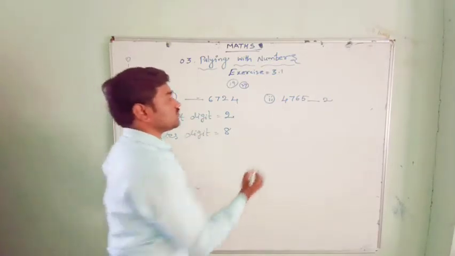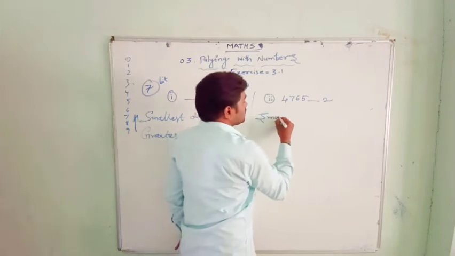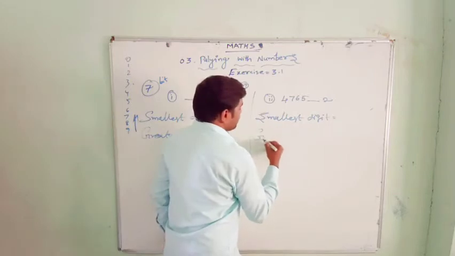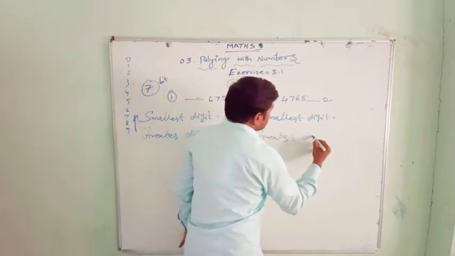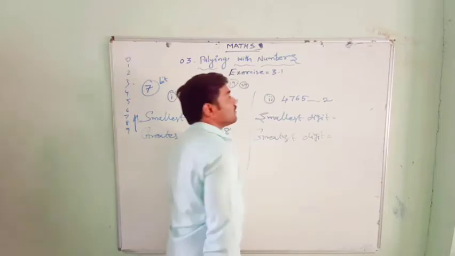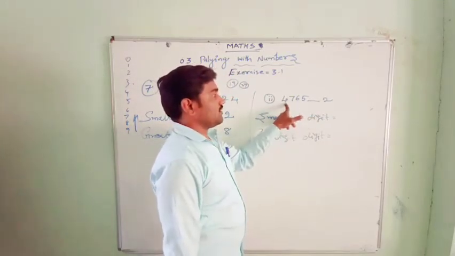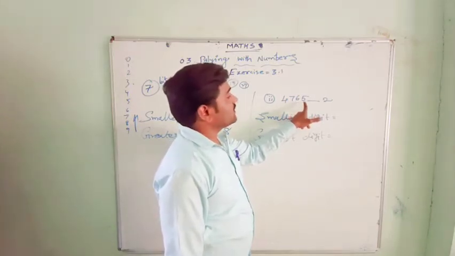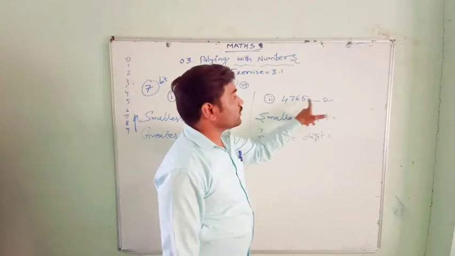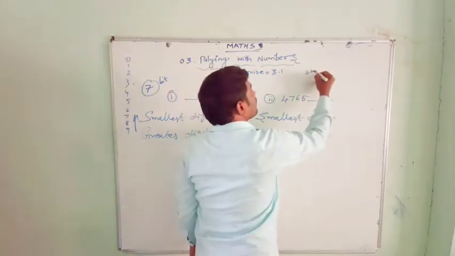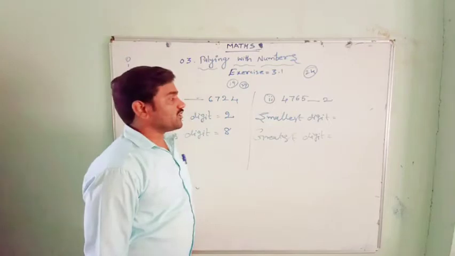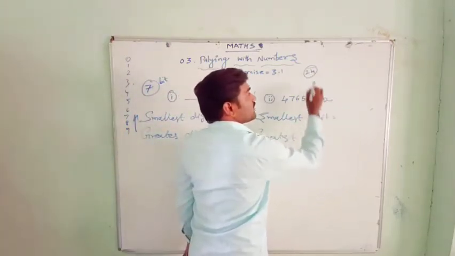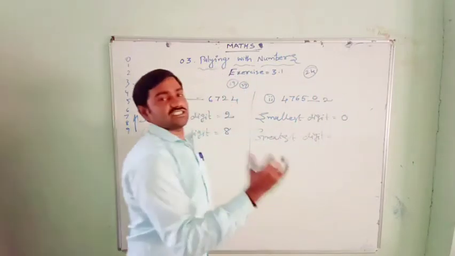Smallest digit, you always go for 0 first. Okay, here the greatest digit. Let us see. First find out the sum of this. 4 plus 7, 11. 11 plus 6, 17. 17 plus 5, 22. 22 plus 2, 24. Okay, 24. 24 is exactly divisible by 3. So you put the 0, you do not have to change. So 0 is the smallest digit here.